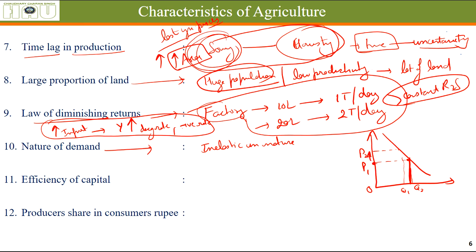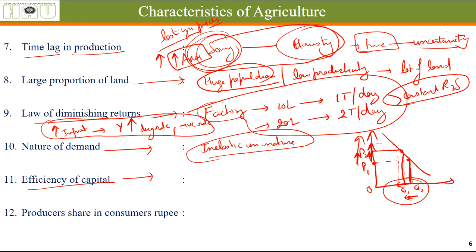Alright, when the price increased due to scarcity of agricultural goods, the quantity demanded does not reduce very much. See, the price increase is high, whereas the quantity change is low, because people cannot survive without these agricultural goods. So they cannot reduce the consumption of these goods very much, even if the price increases further. You can see the price difference and the quantity difference. So this is called the inelastic nature of demand for agricultural production.